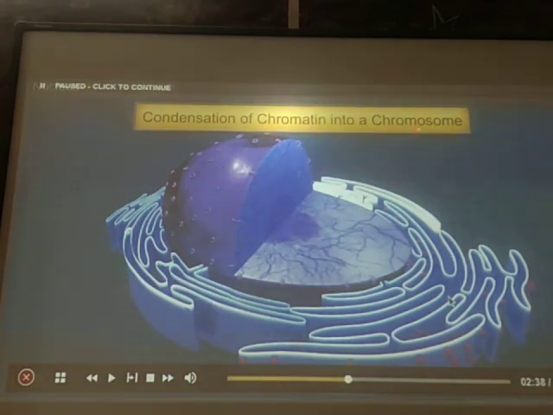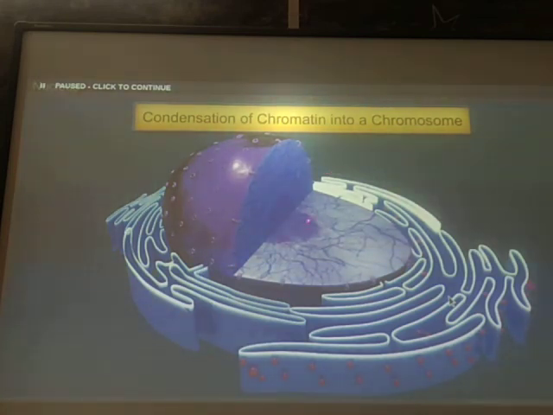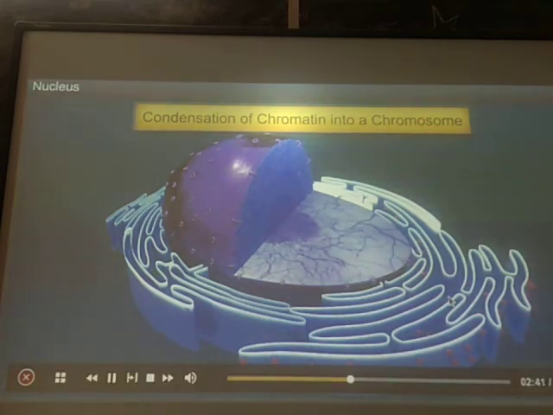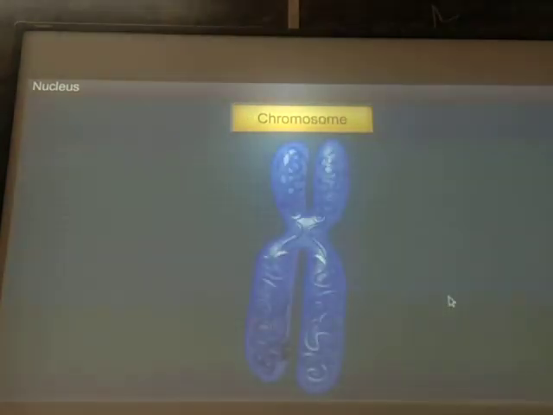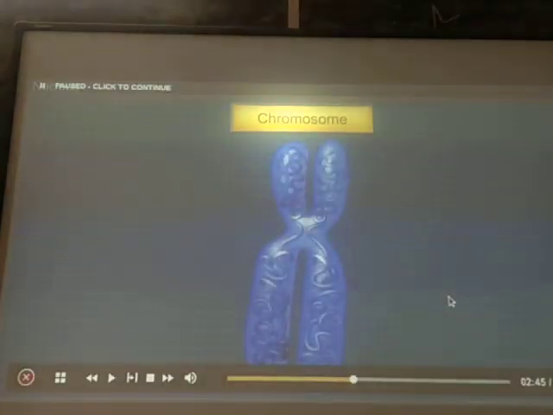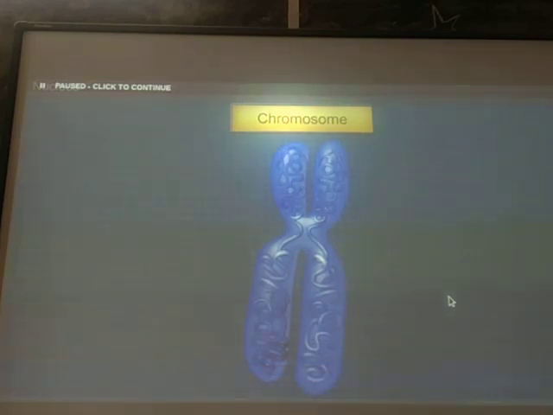Condensation of chromatin into a chromosome. Now further you would have studied about the chromosome. In the last class also I told you about the chromosome and DNA. So DNA forms the chromatin, and this chromatin is condensed into a chromosome. You know very well, in a normal human being, 23 pairs of chromosomes are present. If we see the normal structure of a chromosome, then it appears like this. Further we will study about the chromosome in the next topic.